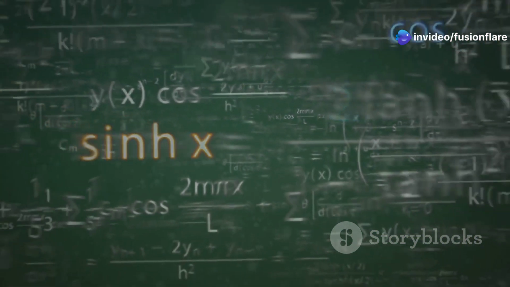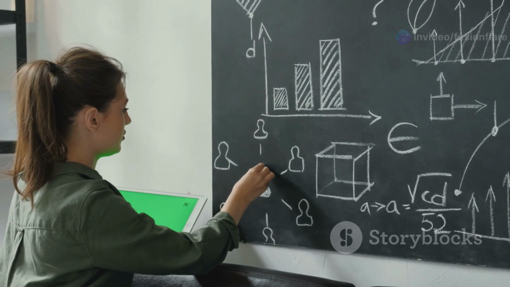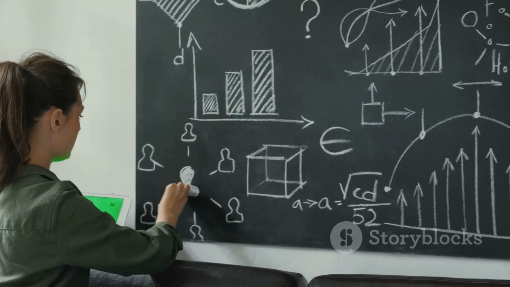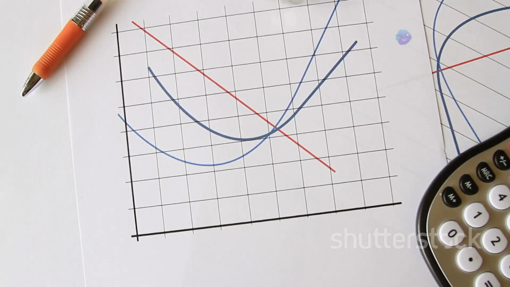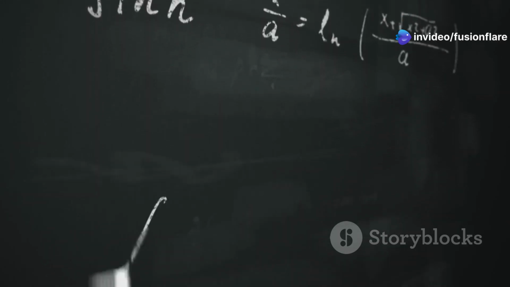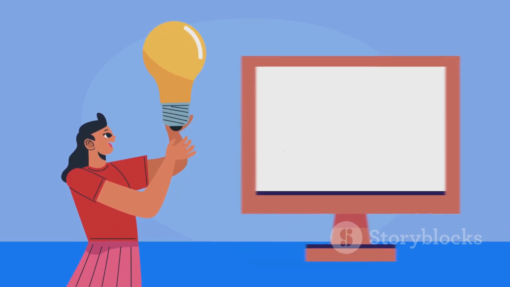Demystifying the derivative, a mathematical perspective. Mathematically, the derivative of a function f(x) at a point x is denoted as f prime of x or df/dx. It represents the instantaneous rate of change of f(x) with respect to x. The formal definition of the derivative involves limits, which can seem a bit intimidating at first. But don't worry, we'll break it down.